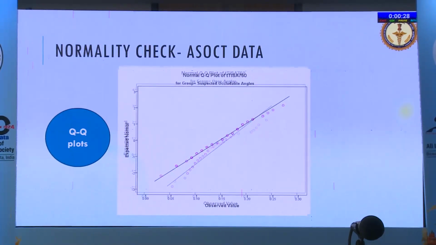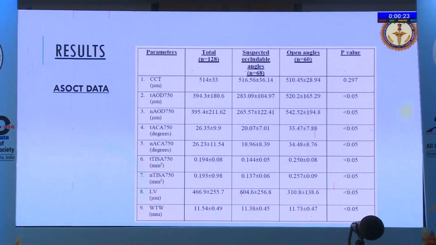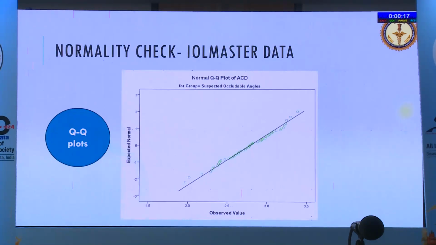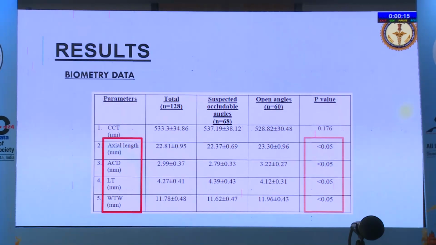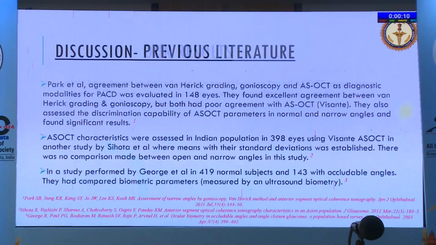Most of the data that we got was normally distributed, and following this testing, we established that all the parameters that we measured were significantly different between both the groups for both ASOCT, and the biometric data was also significantly different. I'll skip these 2 slides.